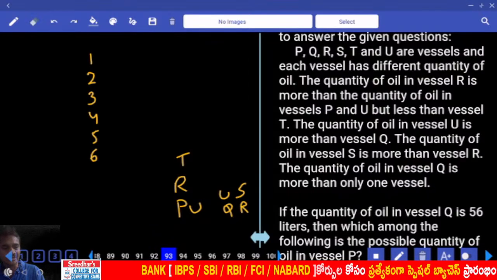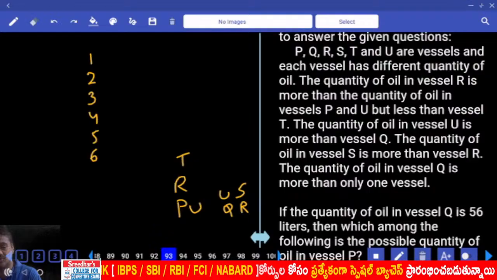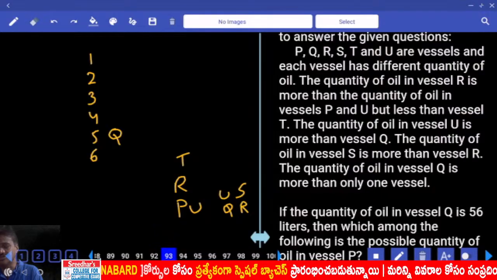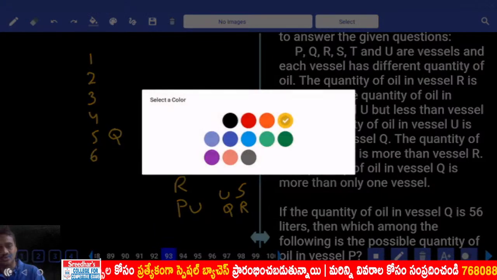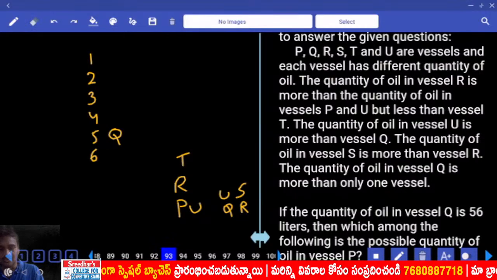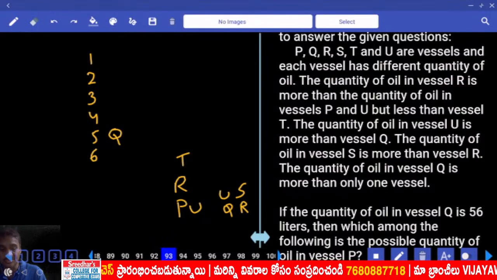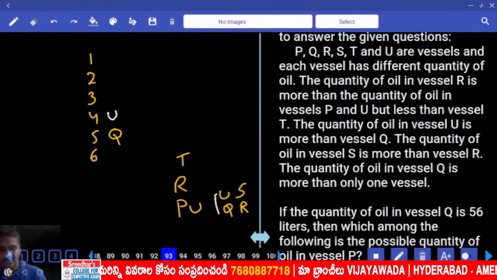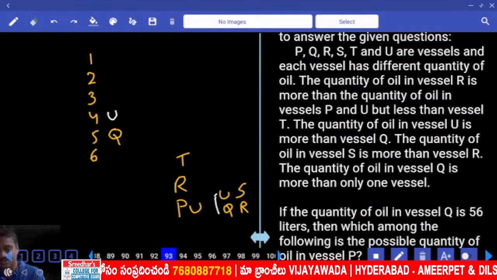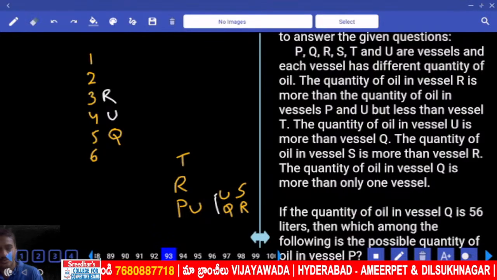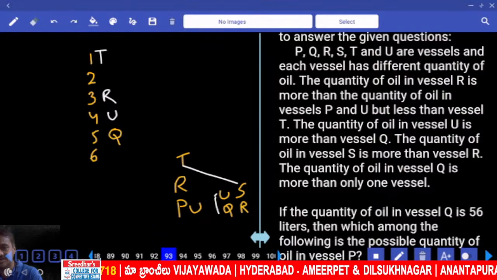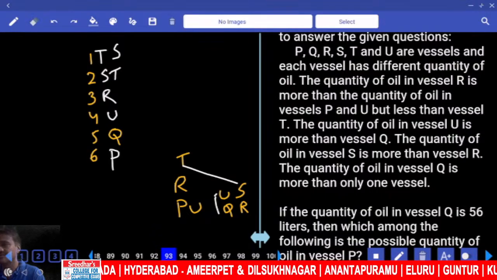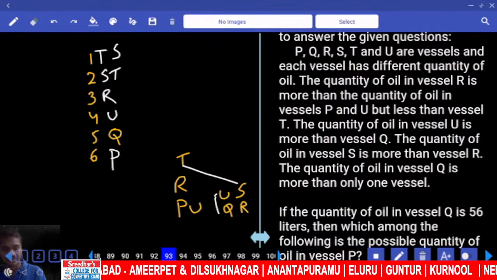And oil in Q is more than only one vessel, so Q must be here. Now U is before this Q, and before this U, R is there. For T and S there is no information, so either T or S can be in either place. Then what is the other thing left over? P is the one left. Now this is the arrangement.